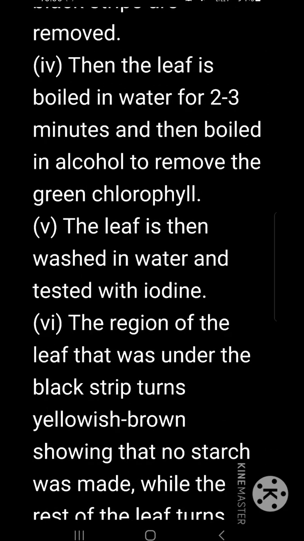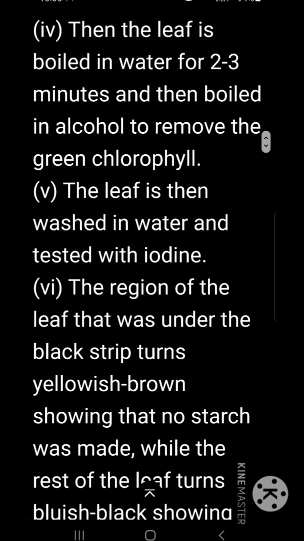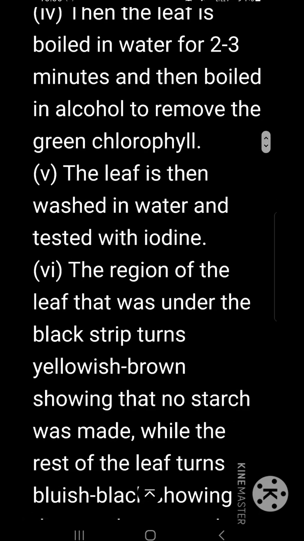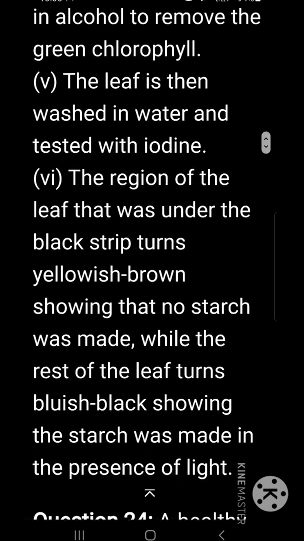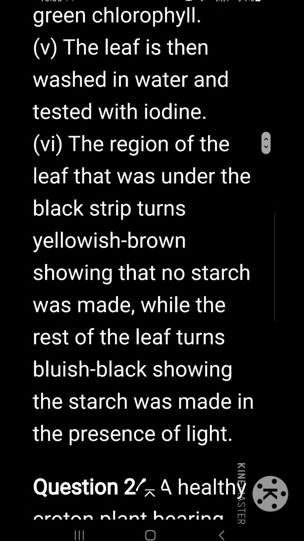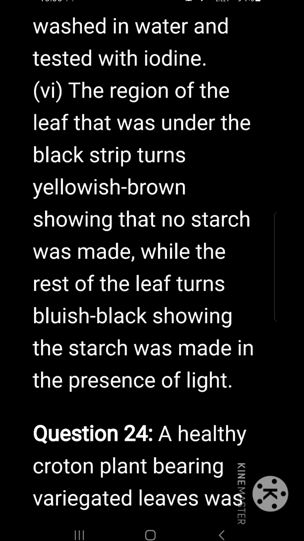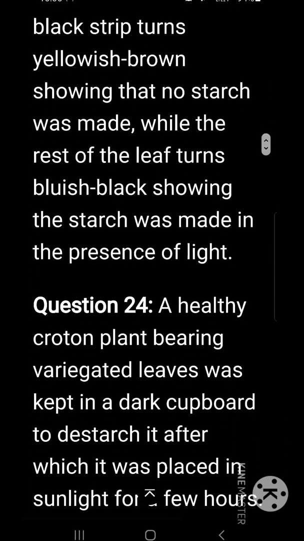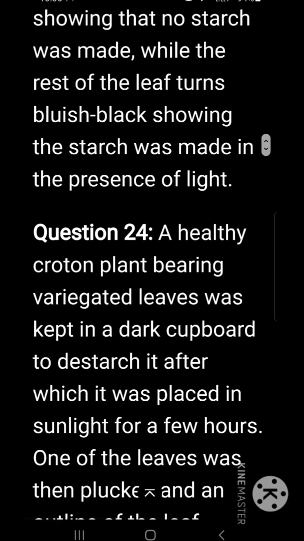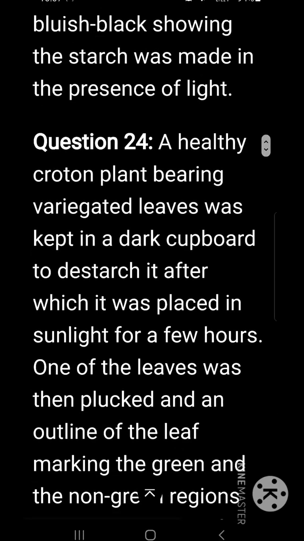Then the leaf is boiled in water for 2 to 3 minutes and then boiled in alcohol to remove the green chlorophyll pigment. The leaf is then washed in water and tested with iodine. The region of the leaf that was under the black strips turned yellowish brown, showing that no starch was made, while the rest of the leaf turns bluish black, showing the starch was made in the presence of light.